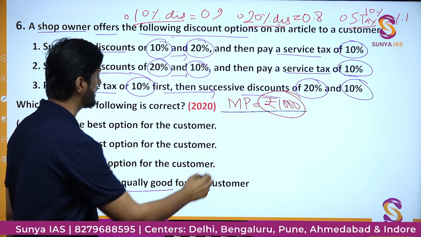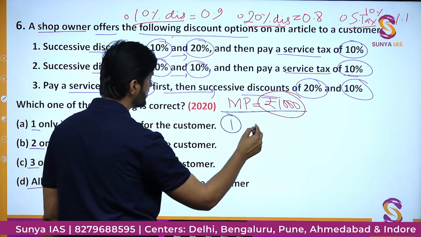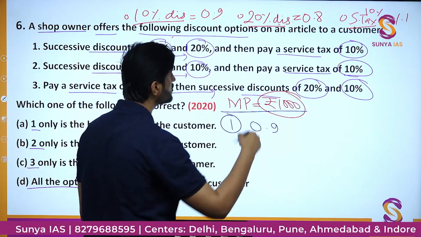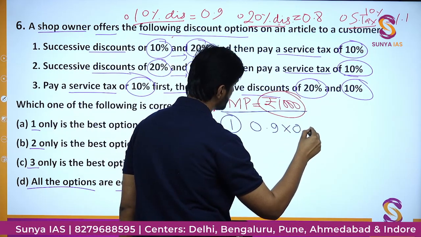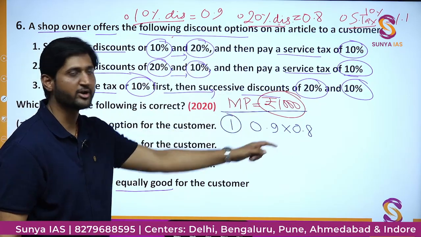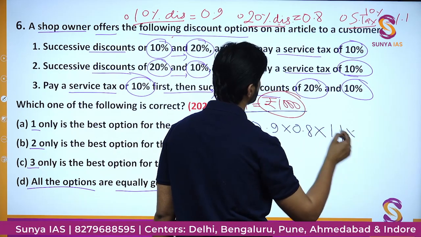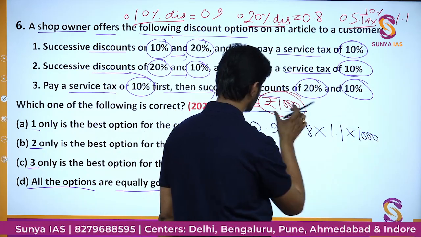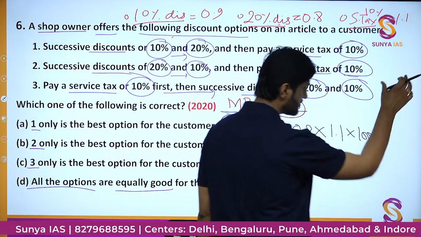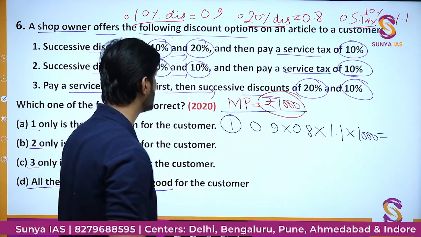Let us go with the first case. In the first case, initially we provide a 10% discount. So for a 10% discount, what do we do? Multiply with 0.9. Then we provide a 20% discount, so further we multiply with 0.8. So 10%, 0.9; 20%, 0.8. And further you have to pay a service tax, so you multiply with 1.1. And the marked price is rupees 1000. So in this way you will get the actual discounted price after getting all the discounts and paying all the tax. You will get some amount that way.